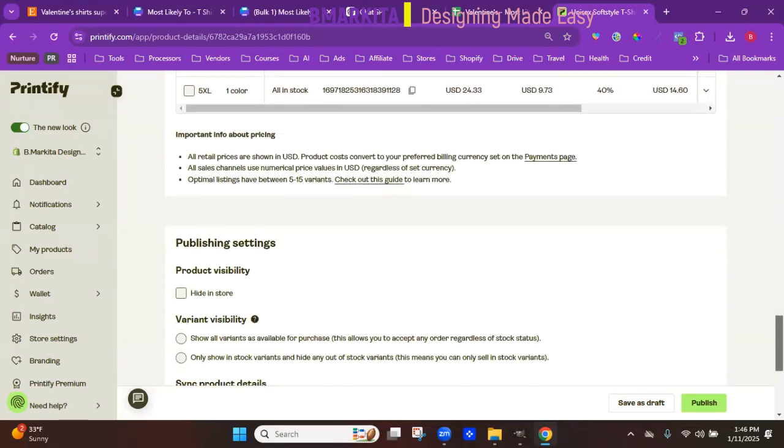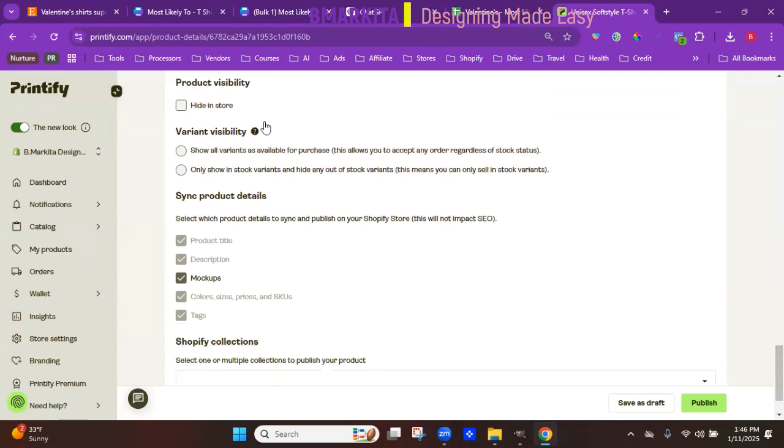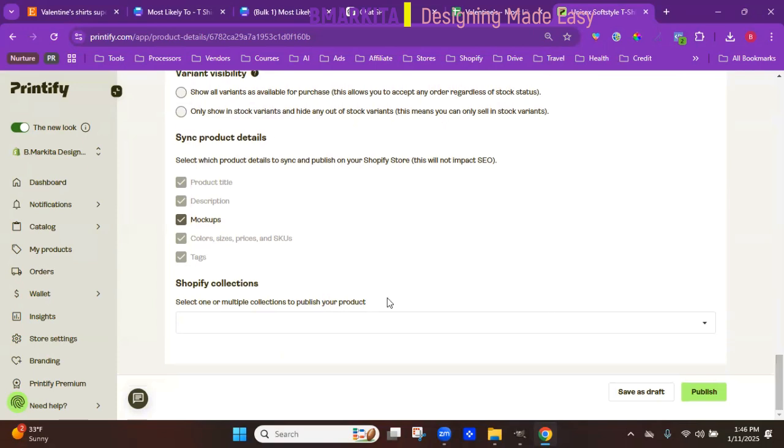So you can change that all here. If you want to add these to your Etsy shops or your Shopify stores, make sure that you have all the information that you want to keep here, select it, and then you're going to go in here and select the store that you want to connect.